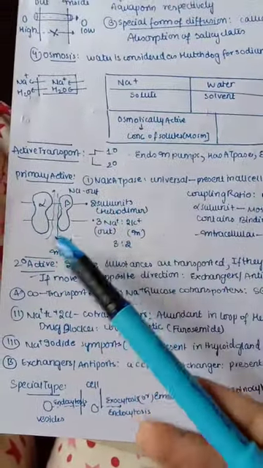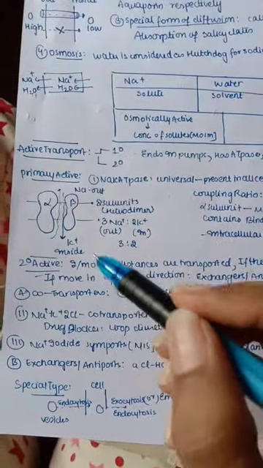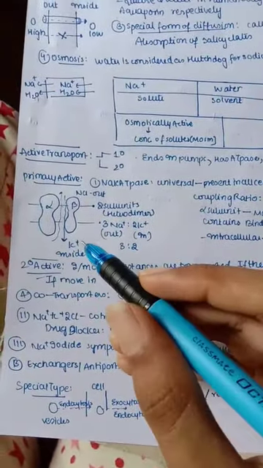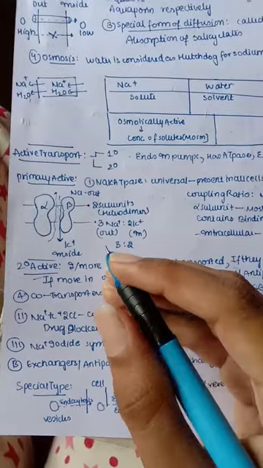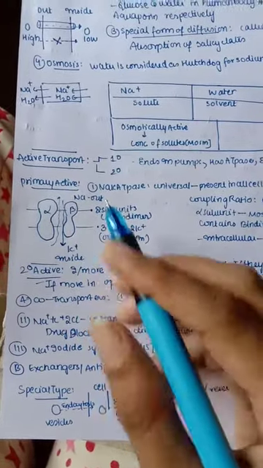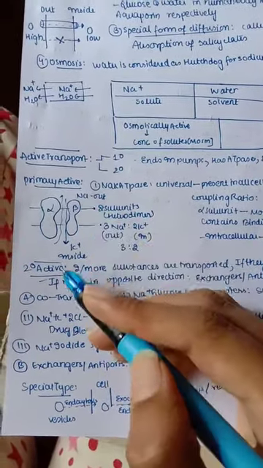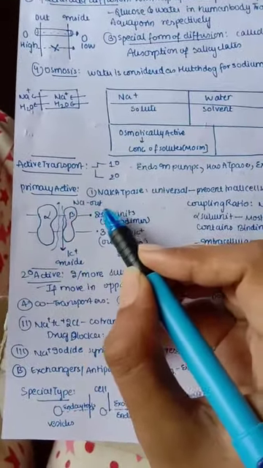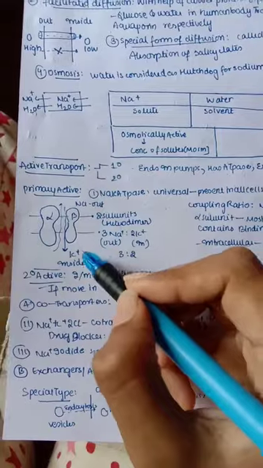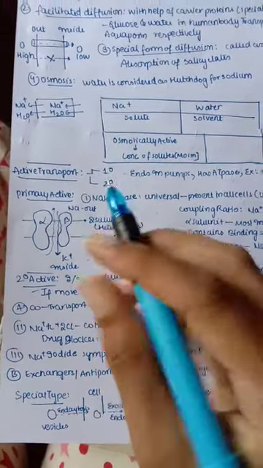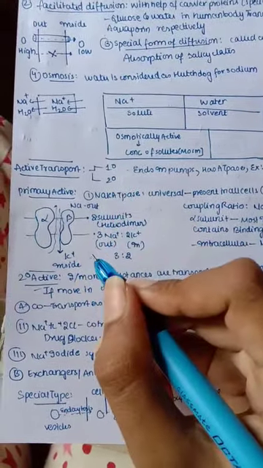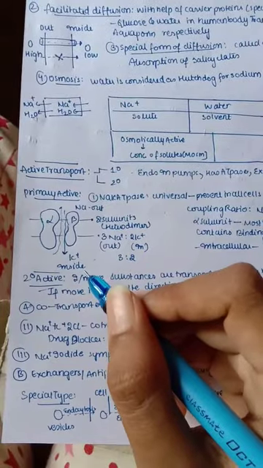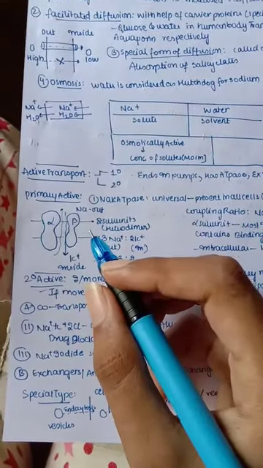Actually why this pump is working is because we know inside the cell it is always negative because of a smaller amount of positive ions present, and outside it is more positive. In this process you can understand, because 3 sodium are getting out, means 3 positive ions are going out, so outside it is more positive, whereas only 2 potassium are coming in, means low positivity. So inside the cell there is always negative and outside the cell there is always positive because more ions are pumping out.